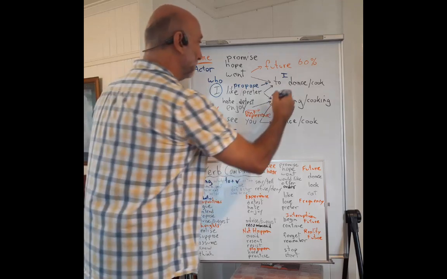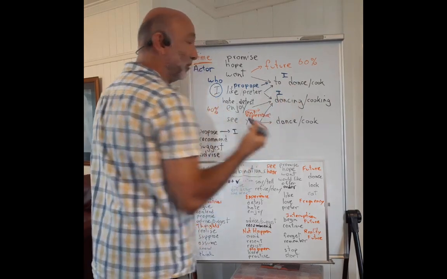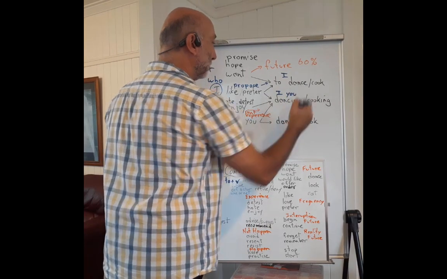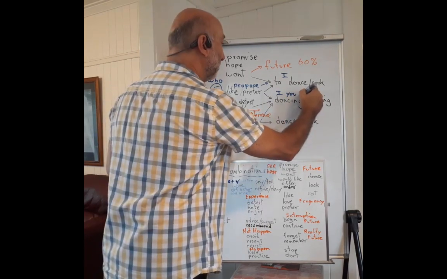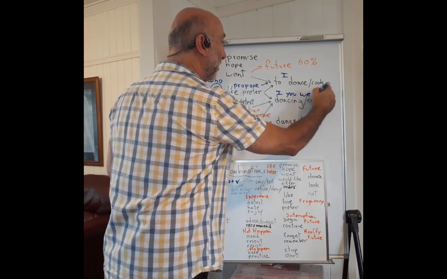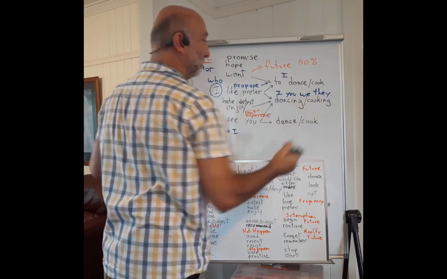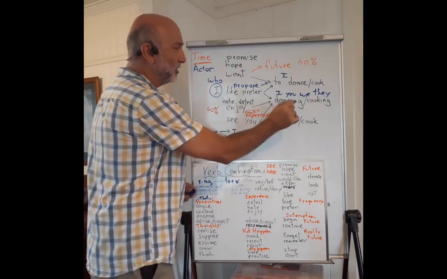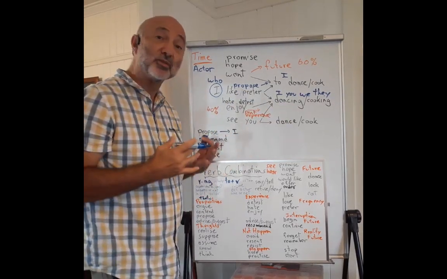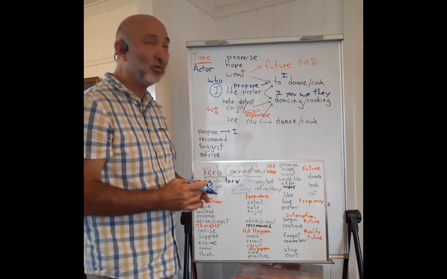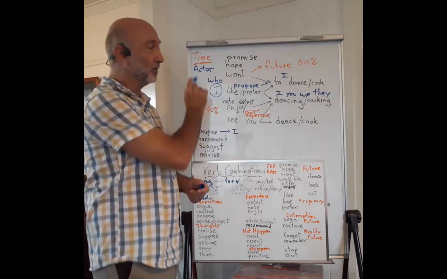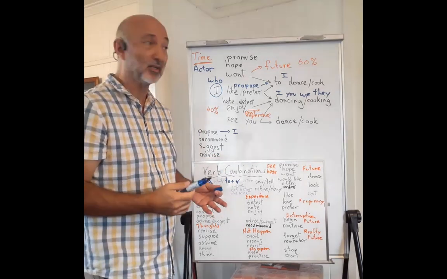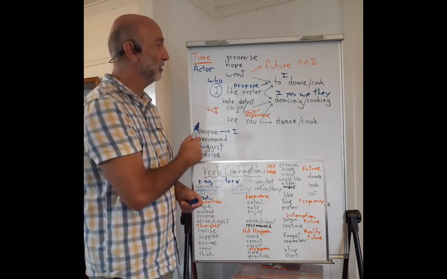Maybe me, but it could also be you. It could be we. It could be they. It could be anyone. I propose dancing is not specific about who is the actor, but the infinitive is very specific about who is the actor.